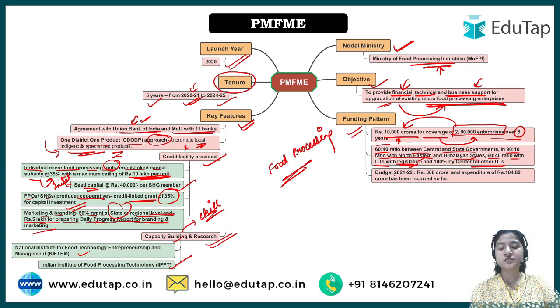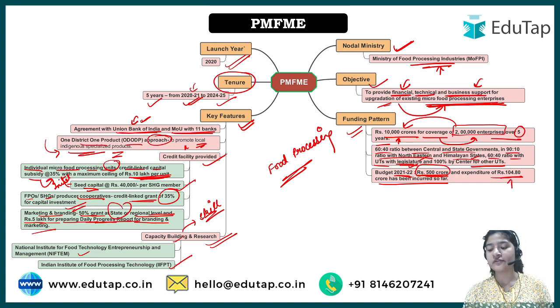Next, if we're talking about the budget for this particular year, 2021-22, it is 500 crore, and an expenditure of 104.80 crore has been incurred so far. What does it mean? In the budget of 2021-22, 500 crore is allocated, and till now, that is November 2021, how much has been expended? It is rupees 104.80 crore. Okay, I hope this concept is clear to you all.